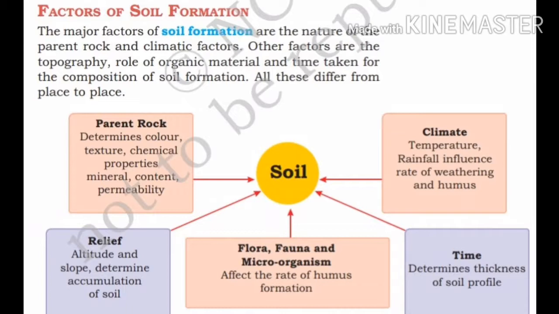For example, soil formation takes place more rapidly in tropical climates than in colder climates. Okay. And also time determines the thickness of the soil profile.